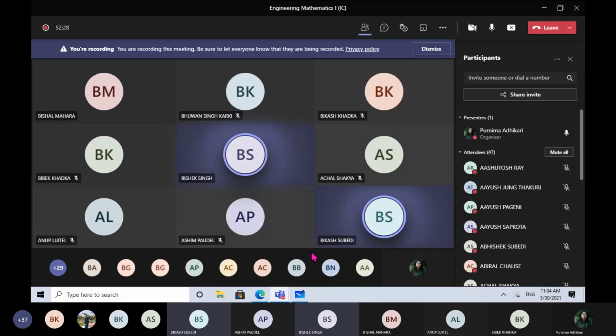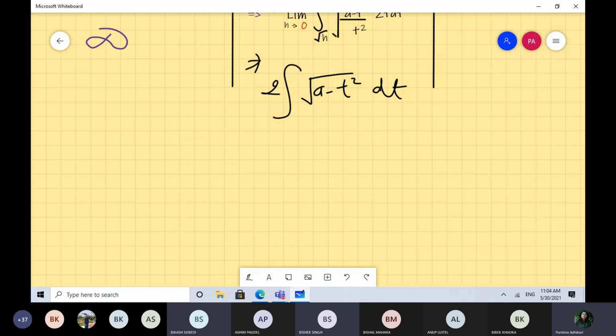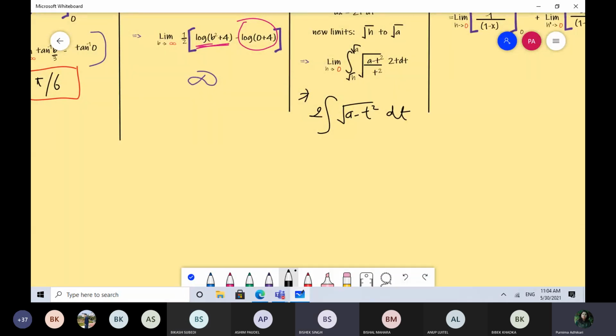Plus a square by 2 sin inverse x by a. म्याम, त्यस्तै यस्तो छ. यहाँ चाहिँ a square को कुरा. You are right, you have used correct formula but यहाँ चाहिँ a square को ठाउँमा चाहिँ a छ. That's the only difference. हजुर. Only difference is that, so you can compare with that formula which you just mentioned. Let me write down that formula also.